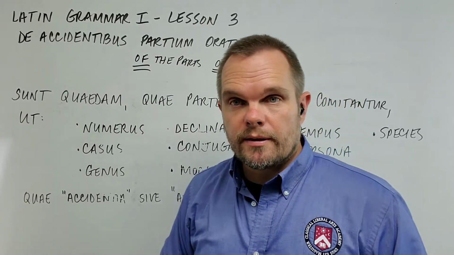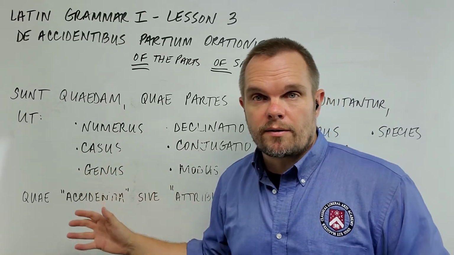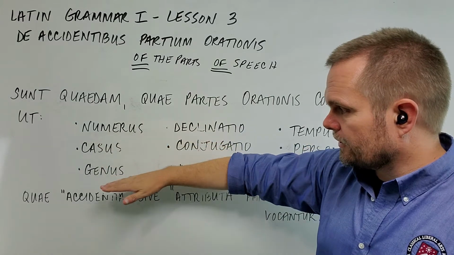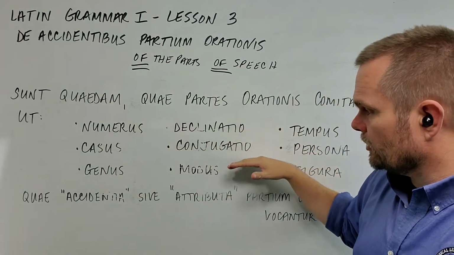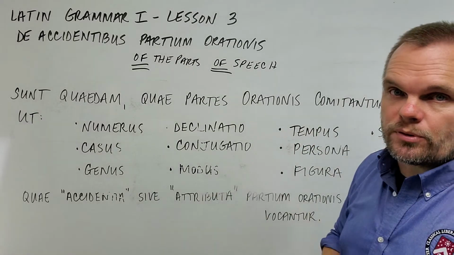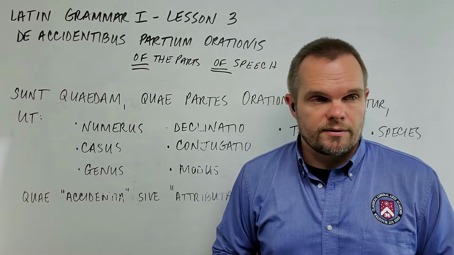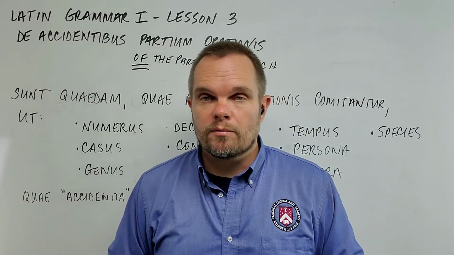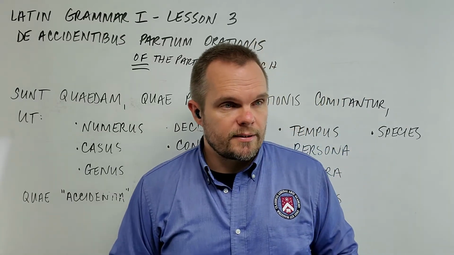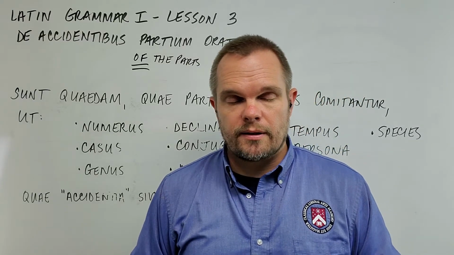In this video, we're going to continue our study of the accidents of the parts of speech in Lesson 3 in Latin Grammar 1. So far, we've studied number, case, gender, declension, conjugation, and mood. In this lesson, we're going to study tempus, or time, which is also called tense in most grammar classes. We're going to get right to it. Rule number 7 in Lesson 3. The Latin rule says, tempora verborum sunt sex.